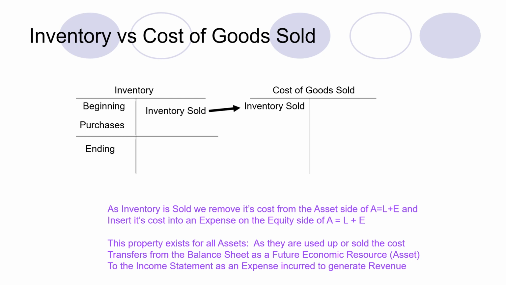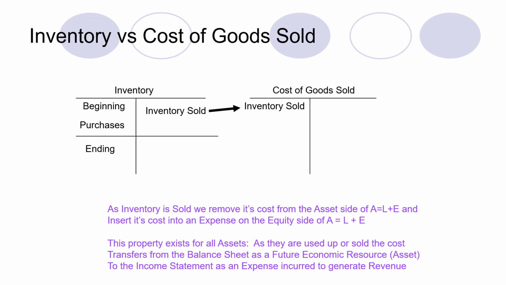This property exists for all assets. As they are used up or sold, the costs transfer from the balance sheet as a future economic resource to the income statement as an expense incurred to generate revenue. So in this case, as we have converted our inventory into cost of goods sold, this inventory is no more available in the balance sheet. Therefore, we convert that amount of inventory into cost of goods sold.